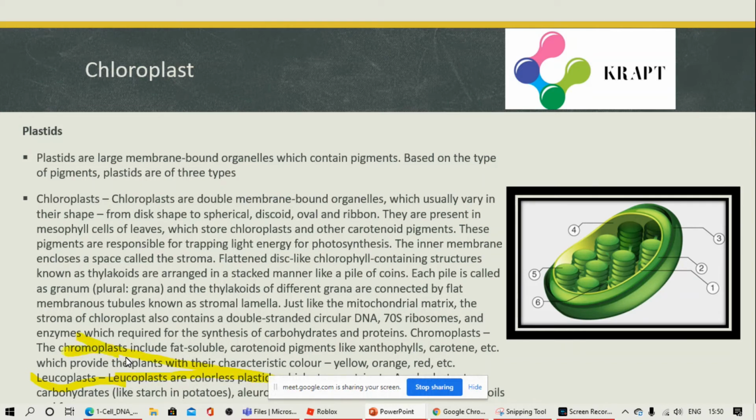Sorry, chromoplasts are colored plastids. And the chloroplast contains the green color, that is the chlorophyll. Yes, chlorophyll-containing structures.